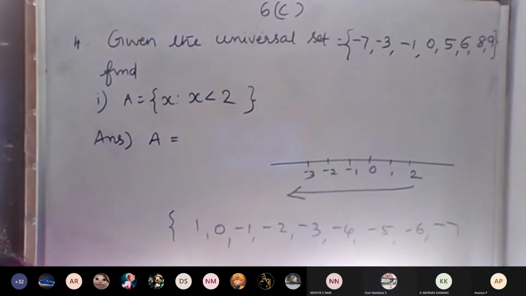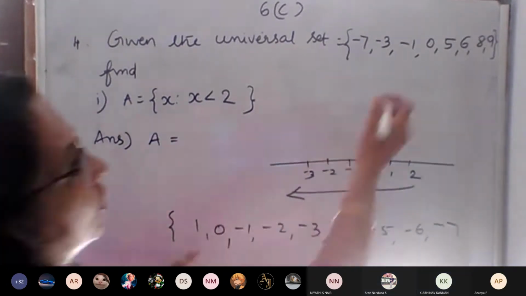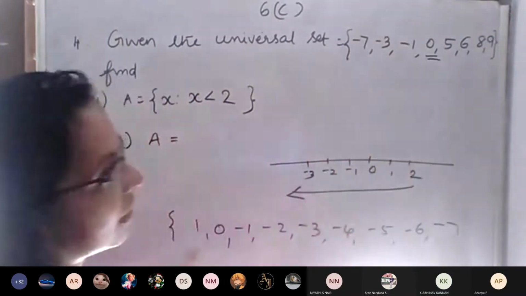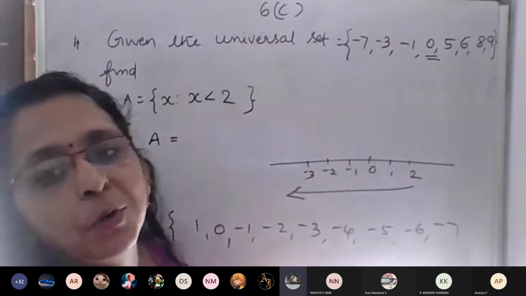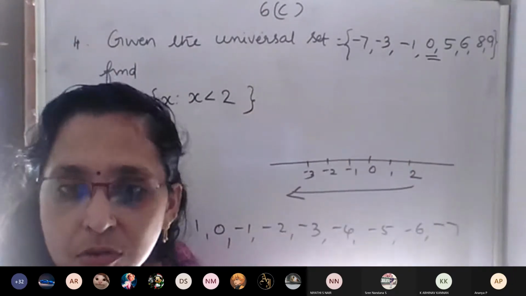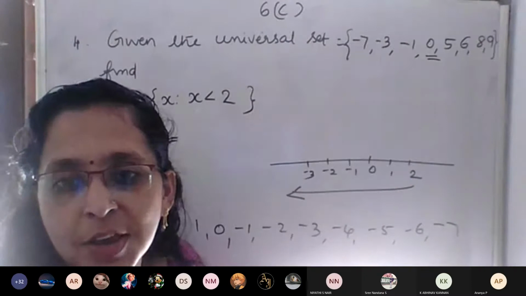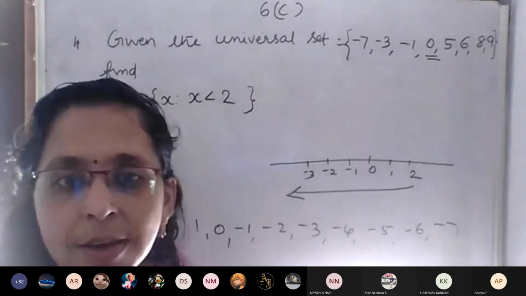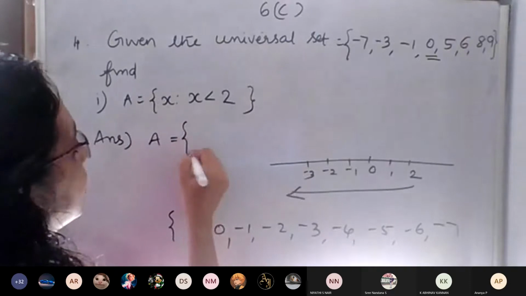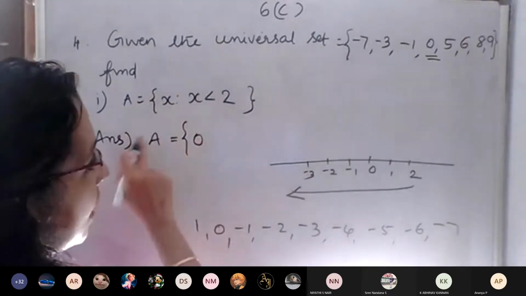0, -1, -3, -7. 0. Why? Because we can write 0. Because it is there in the universal set. If you don't have food, you can't eat. So in the same way, if you have 0, then only you can write here less than 2. So 0 is there, so you can write it. 0 is less than 2.